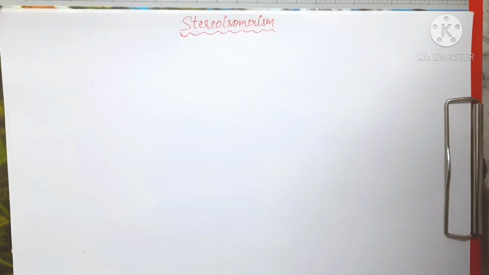So, in coordination chemistry, we are on the topic of isomerism, and we have studied the major classification of isomerism, that is the structural and stereoisomerism. Also, we have studied the various types of structural isomerisms like ionization, hydrate, linkage, coordination position, right? We have studied all these types of isomerisms which come under the category of structural isomerism. So right now we are going to study the second category of isomerism, that is the stereoisomerism.